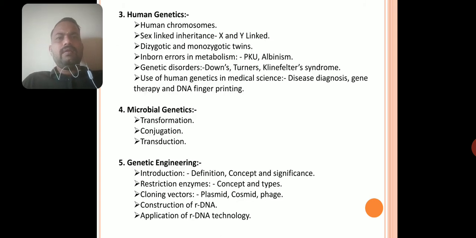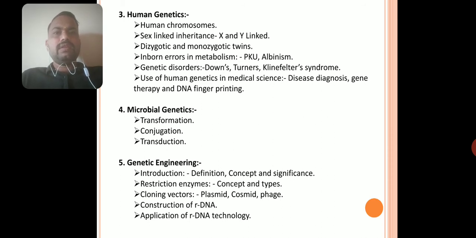After that, the third topic is human genetics. This is a very lengthy topic. In human genetics, we will discuss human chromosomes, like X and Y chromosomes, as well as autosomes. Then we will discuss sex-linked inheritance, like X-linked inheritance and Y-linked inheritance, and its diseases, like hemophilia and color blindness.